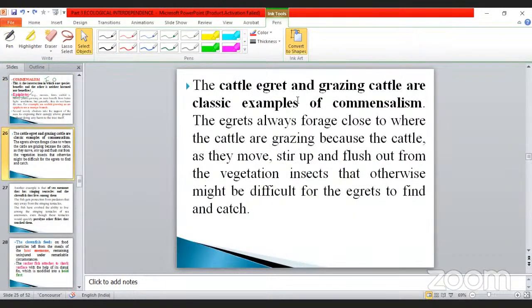And then cattle egret, already we discussed these things also. The cattle egret is another one. The grazing cattle and egret are classical examples of commensalism.